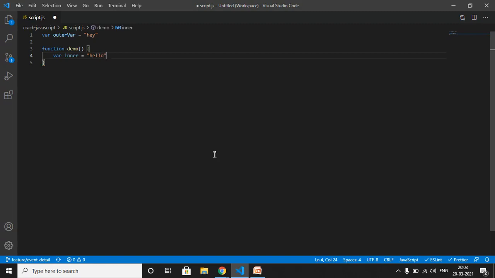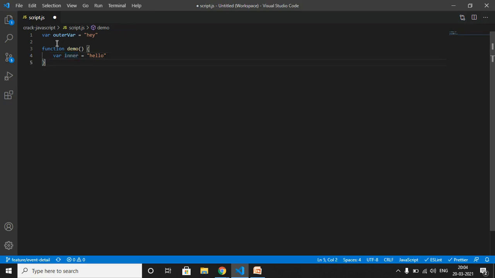Here, outer var is global scope because it exists outside of a function, which is demo, while the inner variable which we have declared inside our demo function is function scope. So we can access our outer var variable inside the function as well as outside of the function, but we cannot access the variable inner outside of the function.